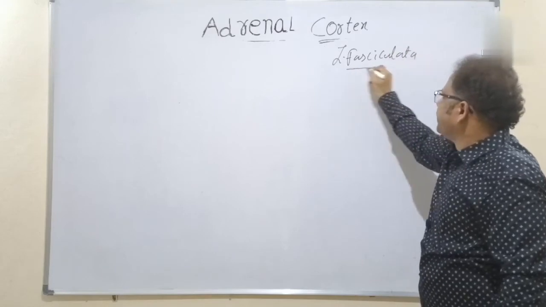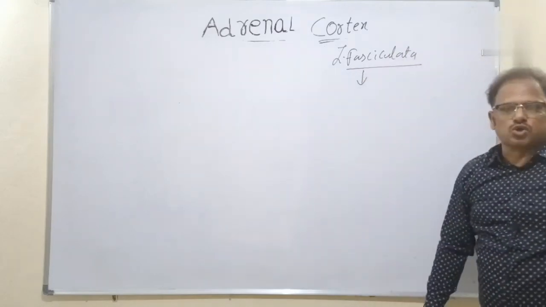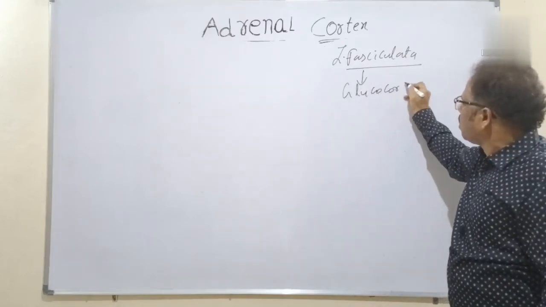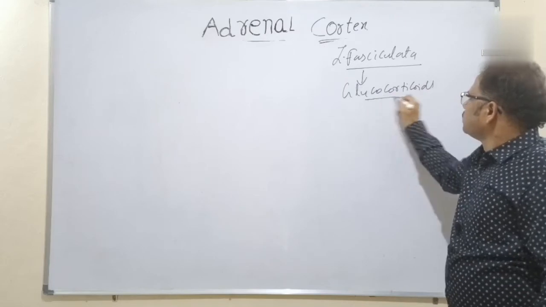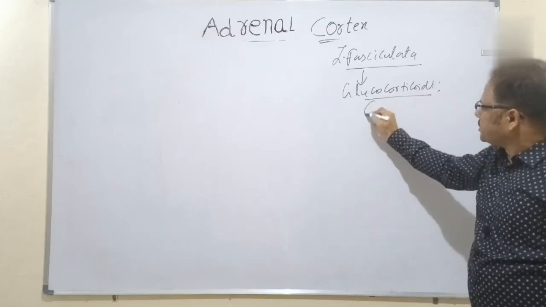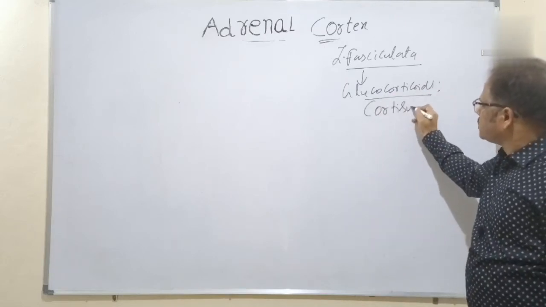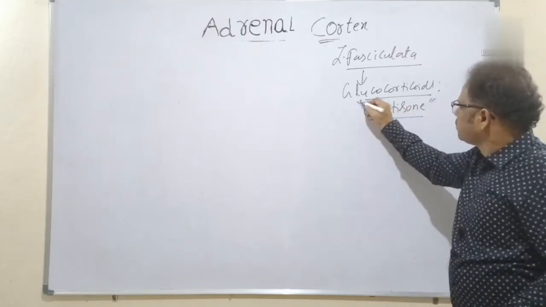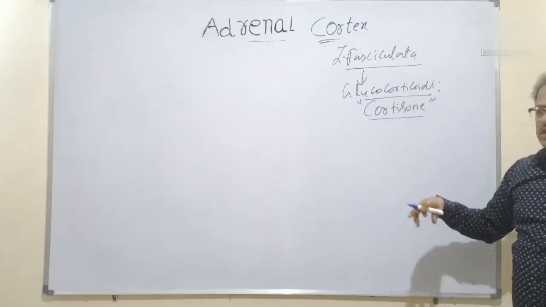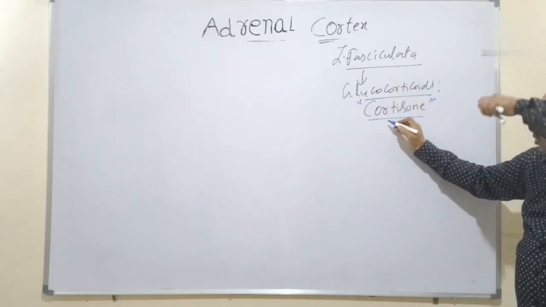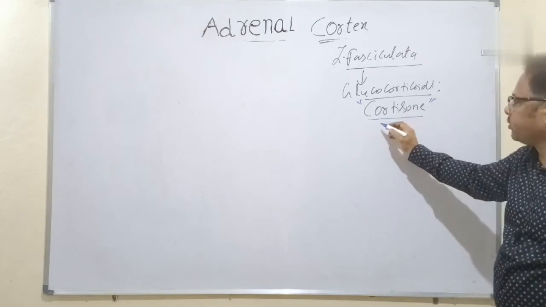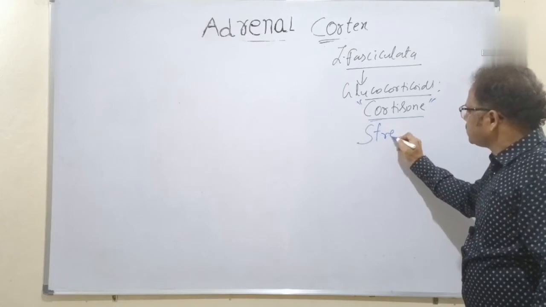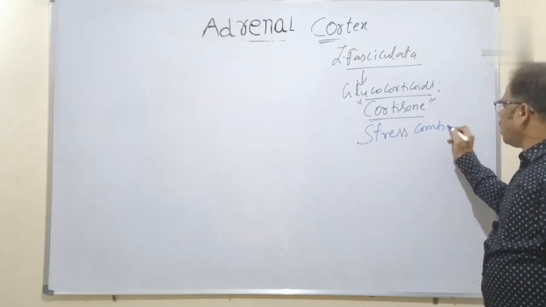The zona fasciculata releases the corticoids from steroids called as glucocorticoids. The chief glucocorticoid is a cortisol. Cortisol is a chief glucocorticoid. Okay, many glucocorticoids are released here by the fasciculata, but the chief and notable and most important one is a corticoid called as a cortisol here. It's a stress combat hormone.